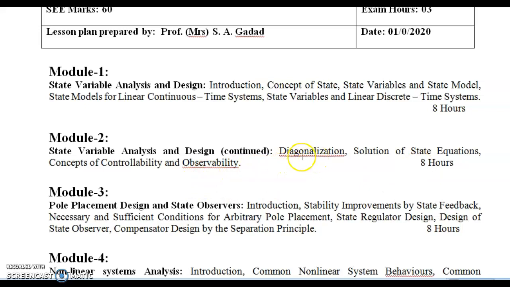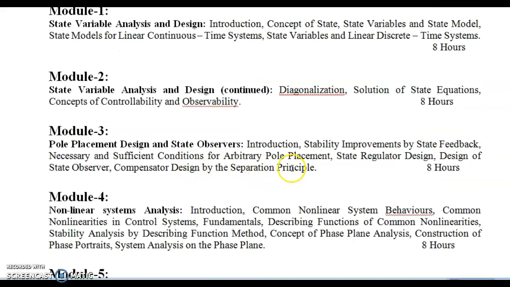They give the transfer function, and you have to construct the diagonal matrix here, with eigenvalues and eigenvectors. From those eigenvalues and eigenvectors you have to write the modal matrix, M matrix. The diagonal matrix is M inverse AM. You can use the calculator, find the multiplication of those 3 matrices, you will get the diagonal matrix. Then the solution of the state equations, different solutions for the state equations are there. Use any method, find the solution for those equations, and the controllability and observability test. In the third model, you have to find whether the system is observable or controllable.